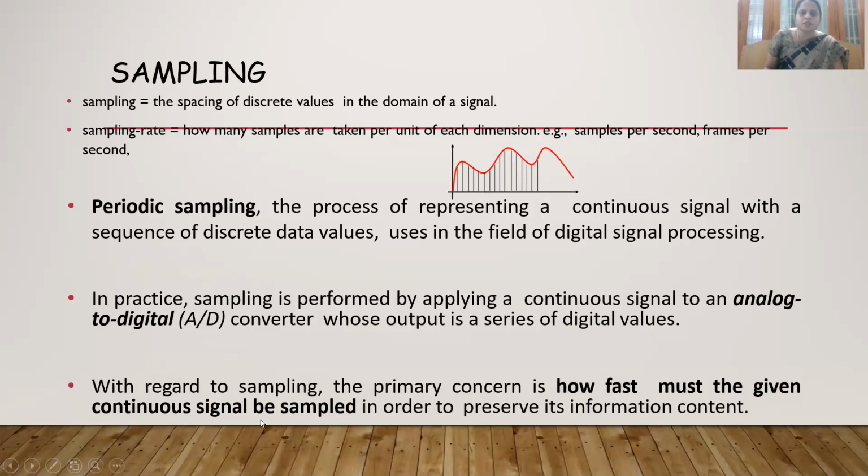That is, the output will be the digital values. Now, with respect to sampling, the primary concern is how fast the given continuous signal must be sampled in order to preserve its information content. So that is very important: how fast we are cutting the signal. Okay, that is sampling.